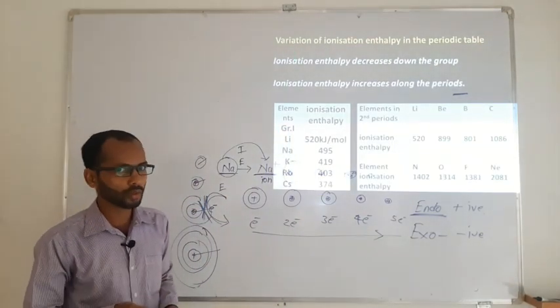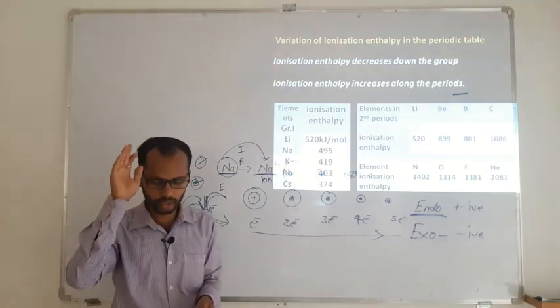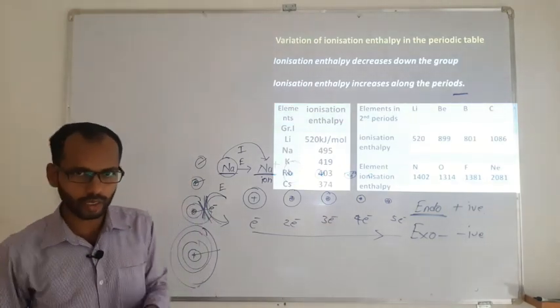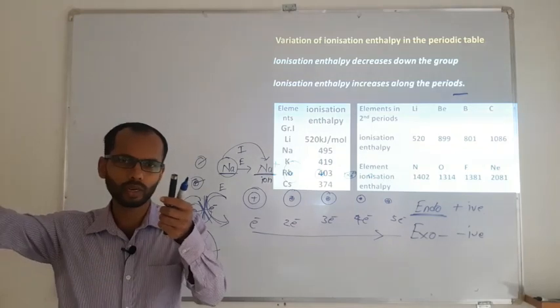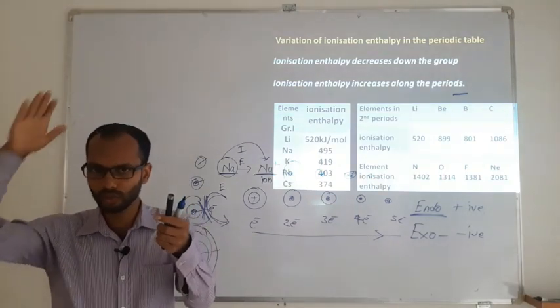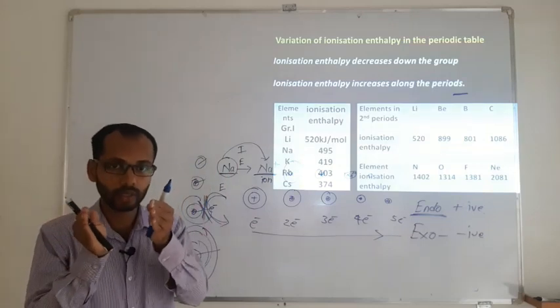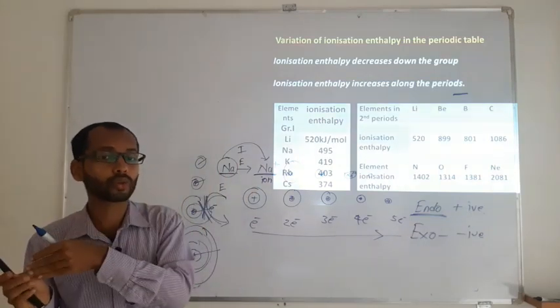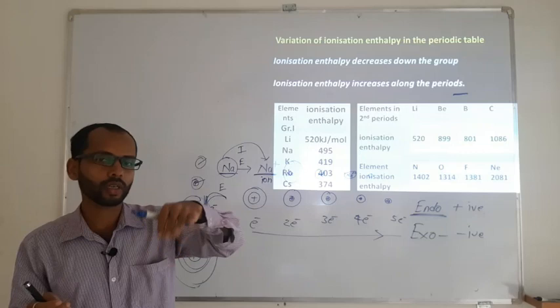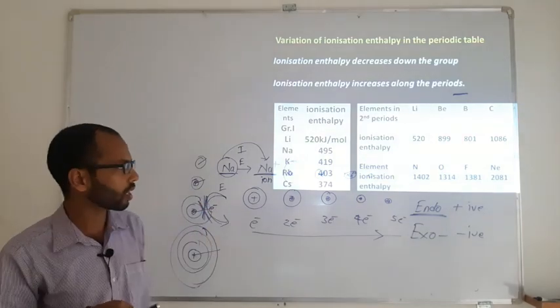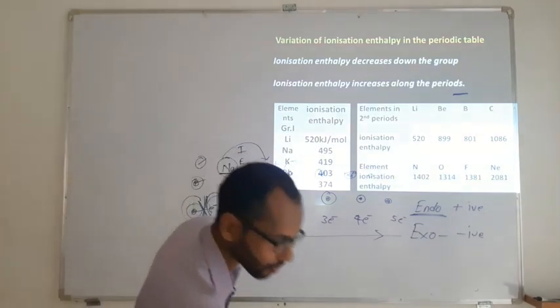Down the group, as you know, the size of the atom is increasing. As the size increases, electrons are farther from the nucleus, so there is less attraction and they are easily removed, so ionization energy decreases. Along the period, the size of the atom is decreasing, electrons are coming closer and closer to the nucleus, and as they come closer, they need more energy.